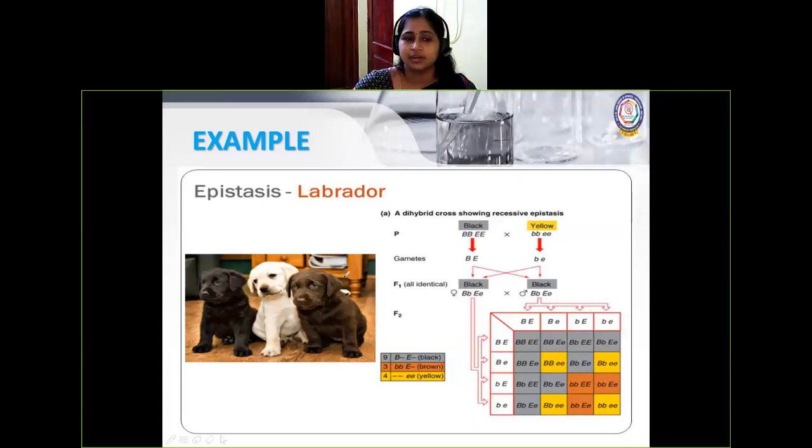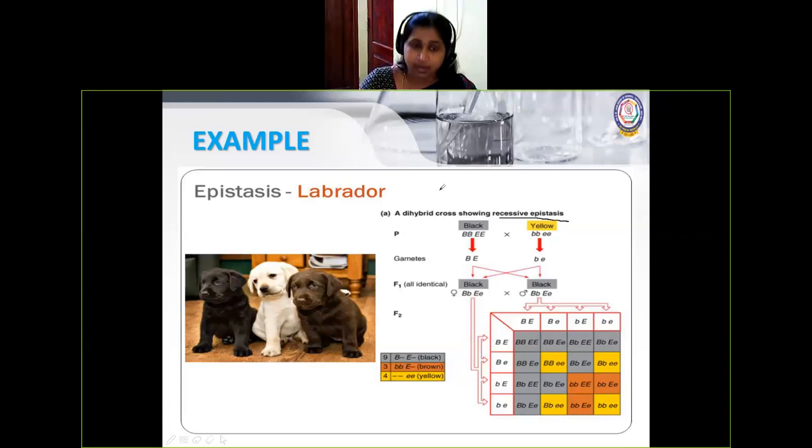So here, it's just an example. A dihybrid cross showing recessive epistasis. We are talking here about recessive epistasis. Here, there is a condition. Even a recessive character can show its presence in the presence of another character. Usually, the other character will be dominant, right? And not allow the recessive character to express.